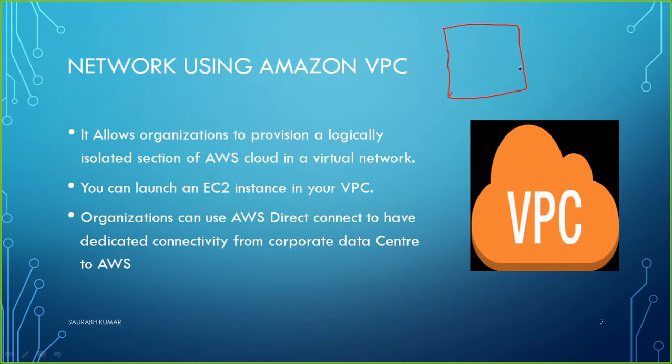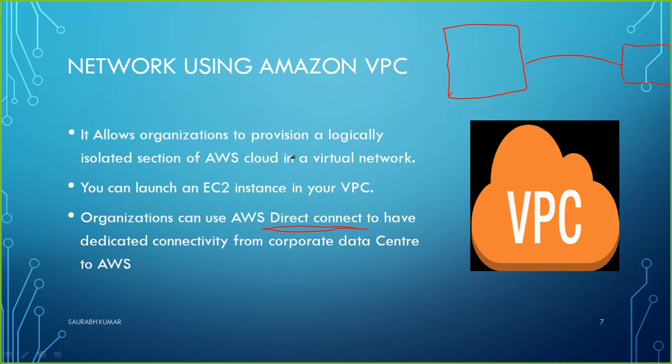The connection from this corporate office to the availability zone of AWS can be either through the normal internet, or it can be AWS Direct Connect. Something similar to what we get in networking, terms like VPN, tunneling, or something like that.